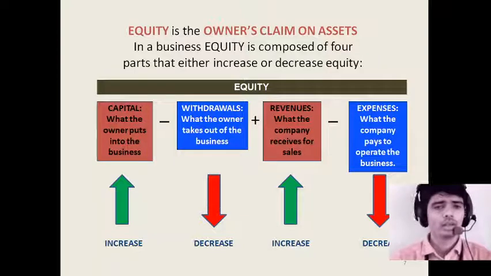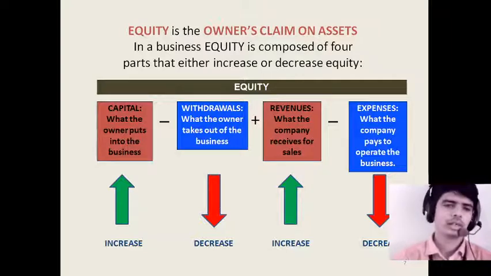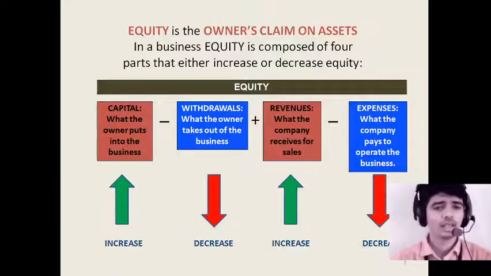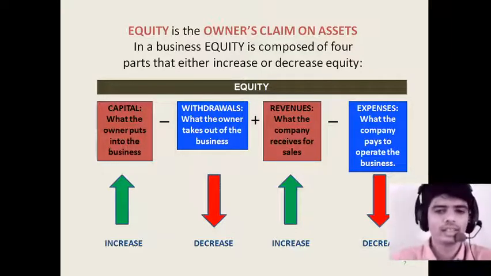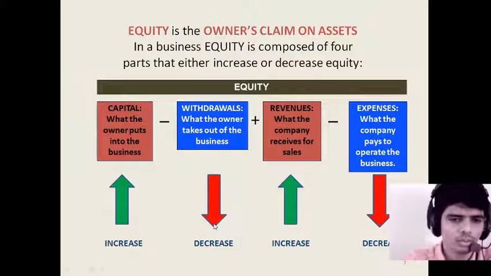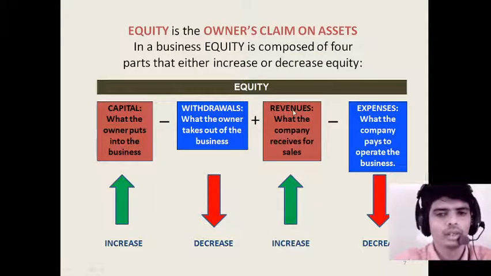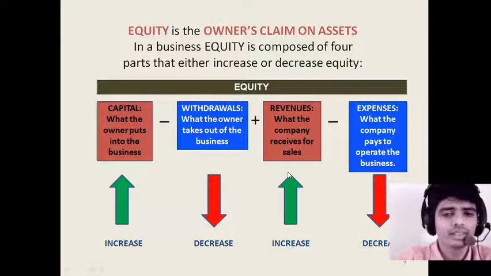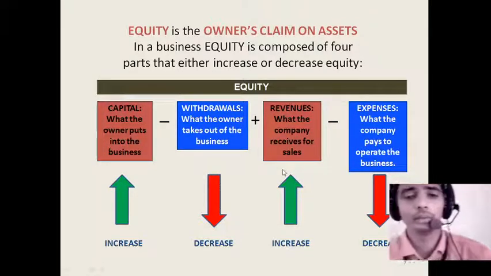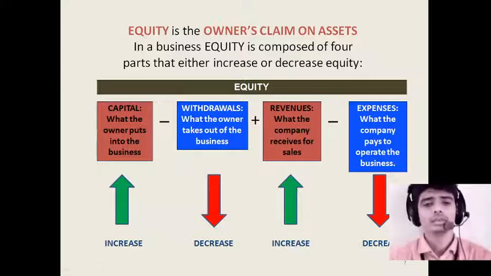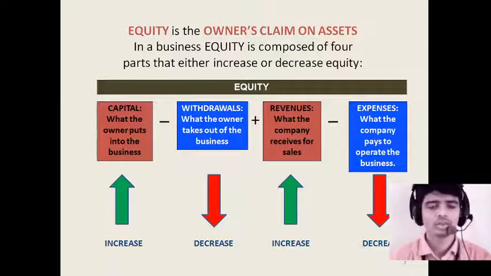Next, if we withdraw something from the business, then the money will reduce and the equity gets decreased; the arrow marks downwards, and this upward arrow shows an increase in equity. Revenues equal what the company receives for the sales. If we are generating income with the help of revenue, then through that equity again increases.